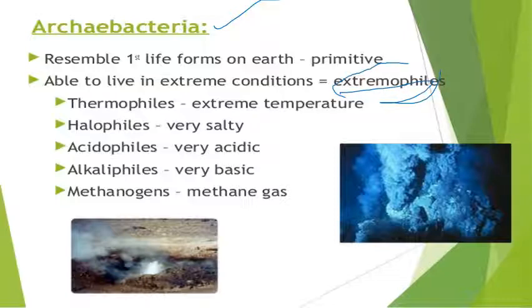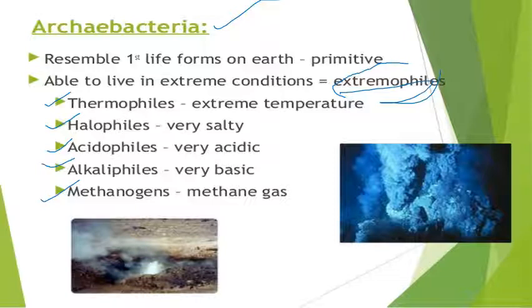On the basis of extremities, these are classified as thermophilic bacteria, halophilic bacteria, acidophilic bacteria, alkalophilic and methanogenic bacteria. Thermophiles are the situation of extreme temperature. Thermophiles are the conditions where the temperature extremity takes place, and those bacteria which dwell there in those extreme temperatures are referred to as thermophilic bacteria.